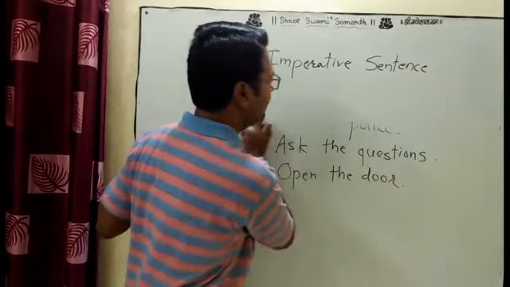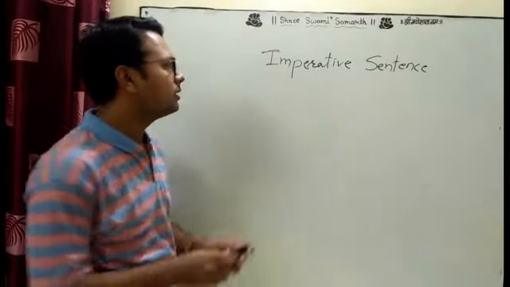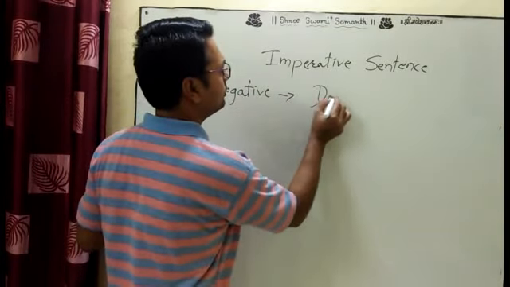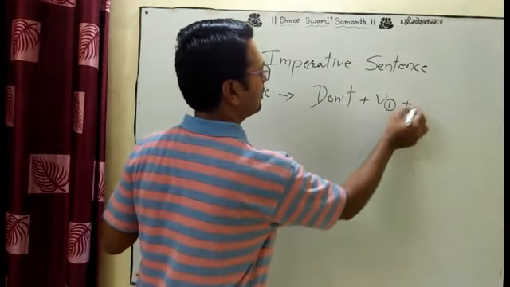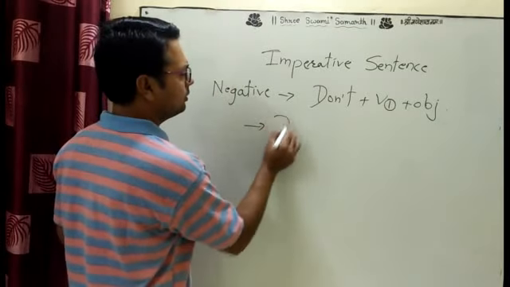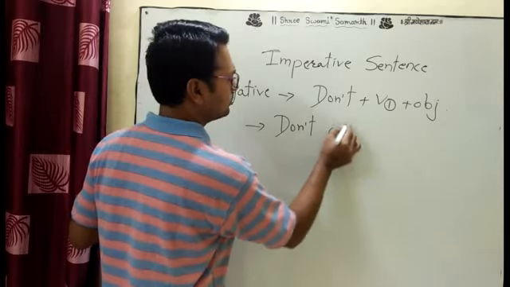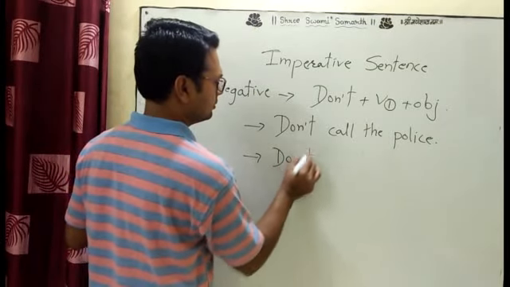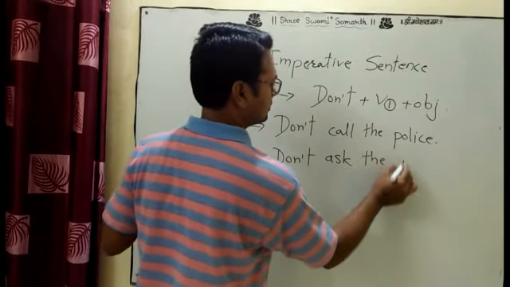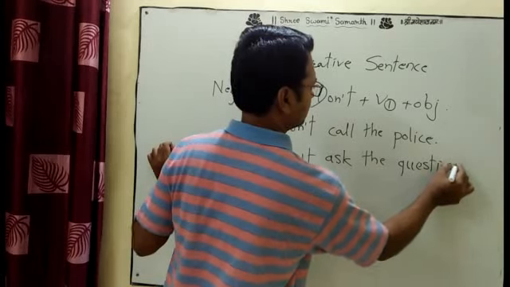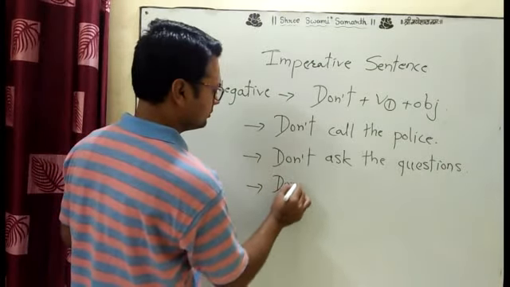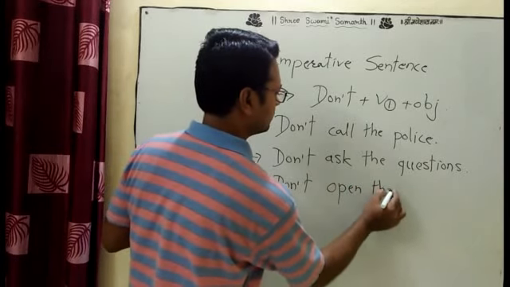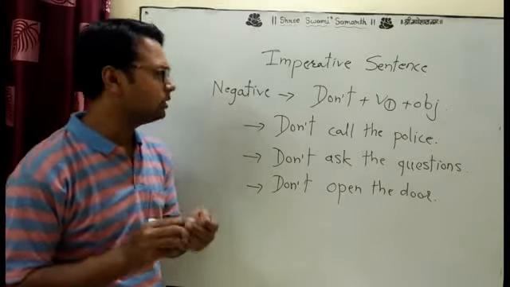Now we see the imperative sentence in negative mode. The negative formula is: don't plus V1 plus object. Example: don't call the police. Don't ask the questions. Don't open the door. There is only one difference in negative mode. While we use the affirmative mode, there is V1 plus object, but when we make the negative sense of the imperative sentence, we just start with don't.